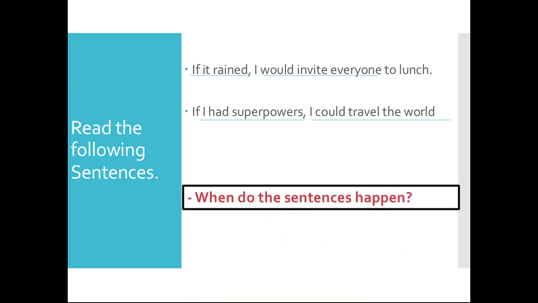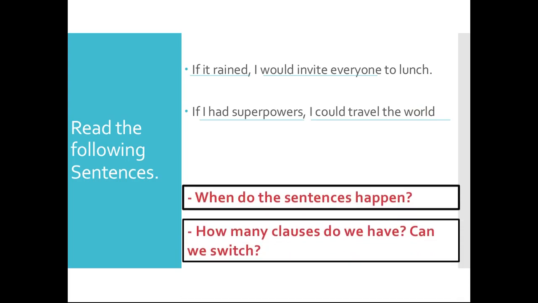Now, from the examples that we have, you would realize that today's grammar is about conditional sentences, right? So let's answer the questions here so we would realize what type we're talking about. When do the sentences happen? And how many clauses do we have? Can we switch? Now, how many clauses do we have, people? You can see that we have two clauses, right? In all conditional sentences, we have two clauses.